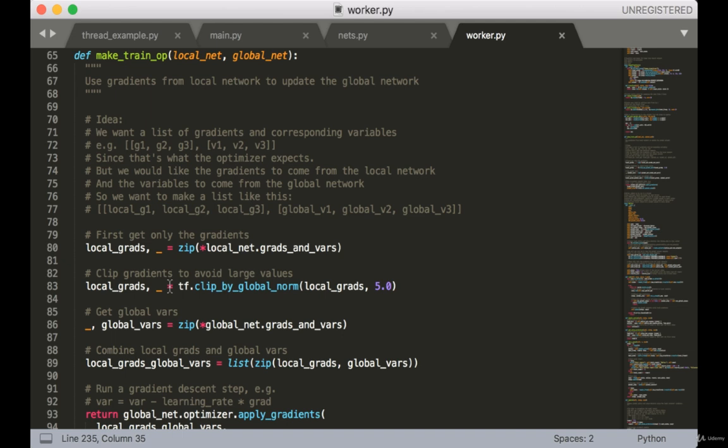The first thing we do is get a list of the local gradients. Then we clip the gradients to have a maximum norm of 5. Then we get a list of variables which come from the global network. And then we combine the list of variables and corresponding gradients into a single list called local grads global vars.